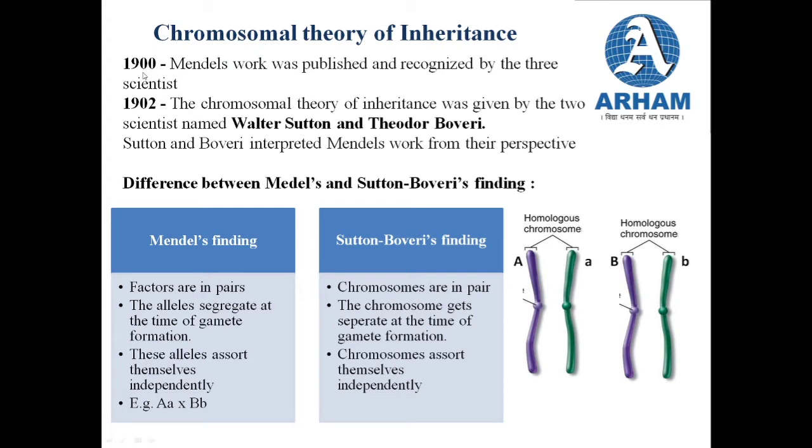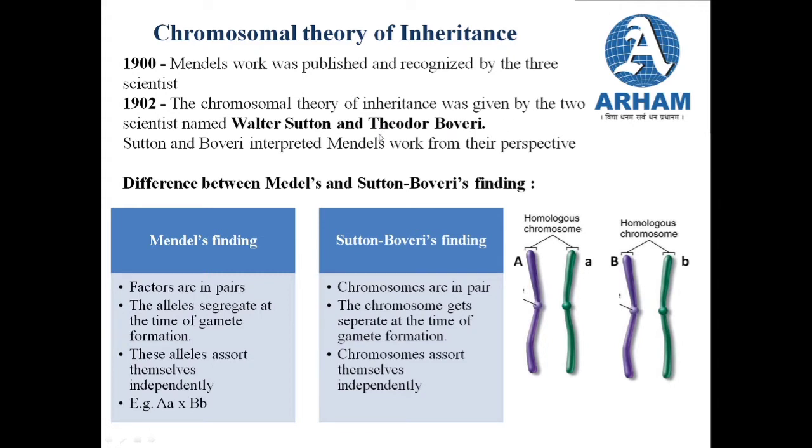Now in the year 1900, Mendel's work was published and it was recognized by 3 scientists. Just after his work was published, he got recognition and appreciation from people. In the year 1902, just 2 years after Mendel's experiment was published, the chromosomal theory of inheritance was given by 2 scientists. The names of the scientists were Walter Sutton and Theodore Boveri.